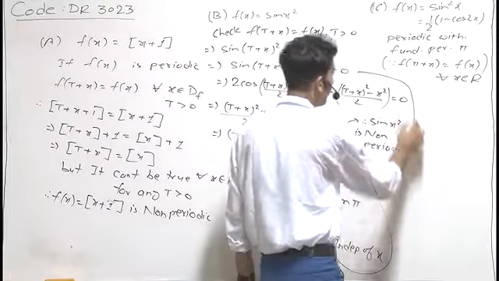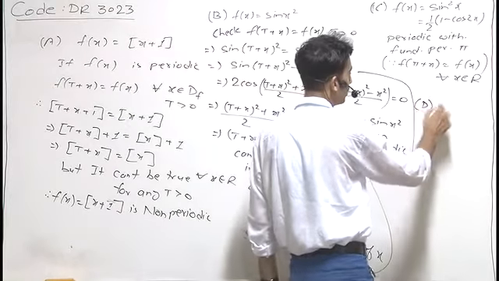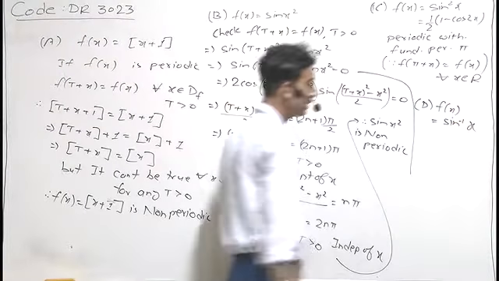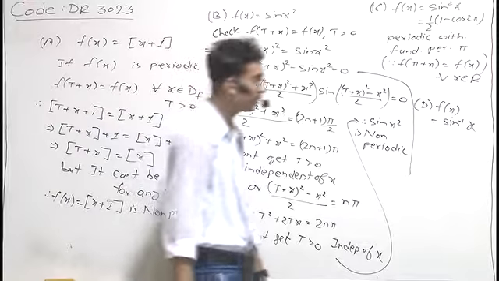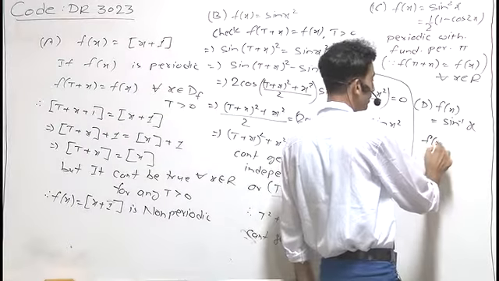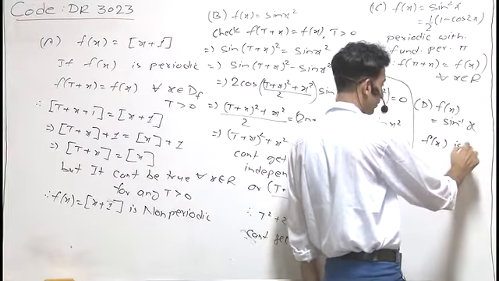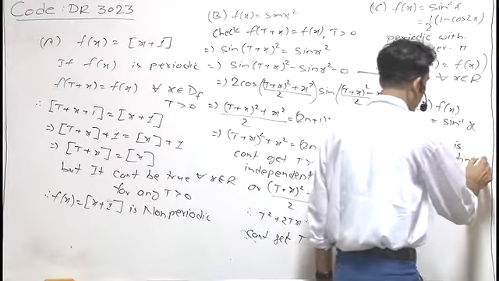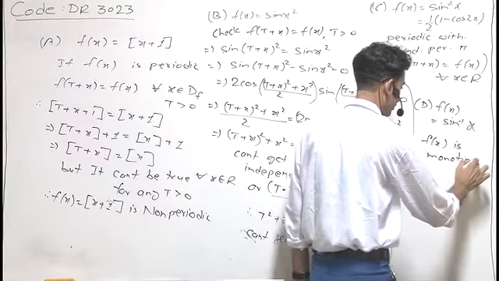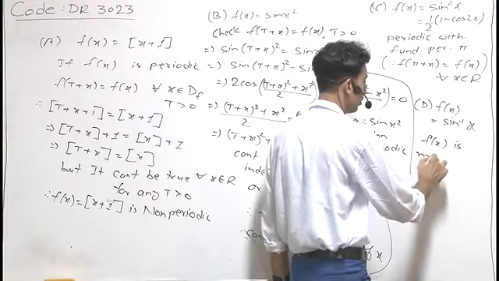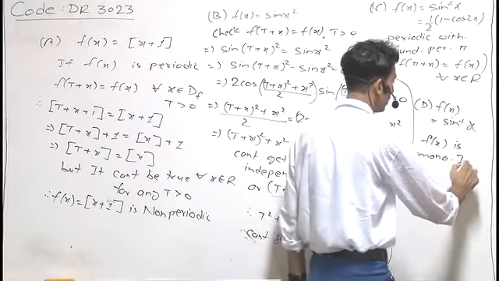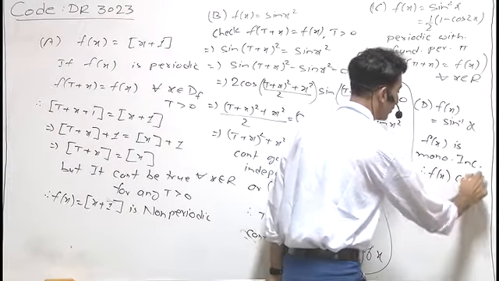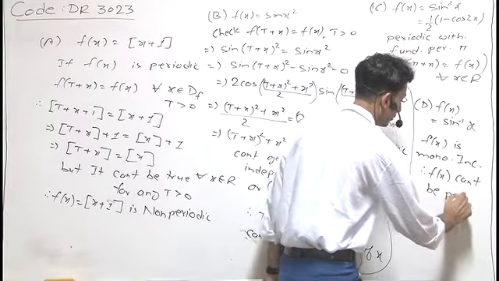And finally, if we go for option D, in option D we are having f(x) = sin⁻¹x. We can say directly that it is non-periodic because f(x) is monotonically increasing. f(x) is monotonically increasing. Therefore, f(x) can't be a periodic function.